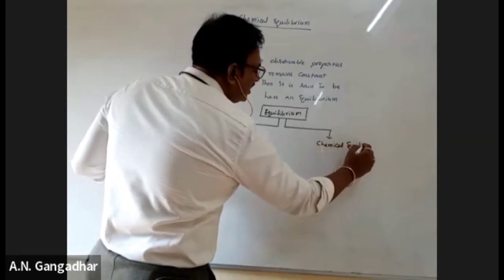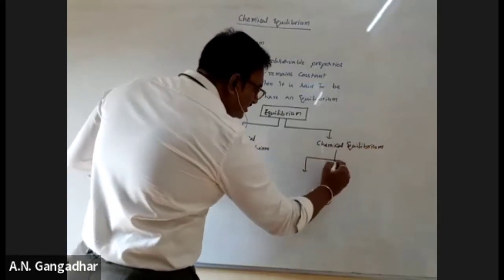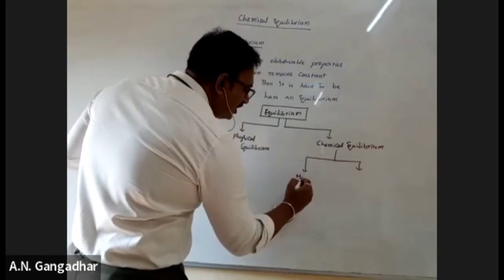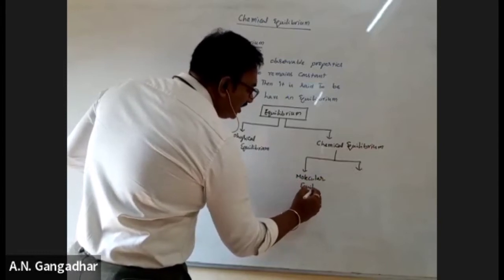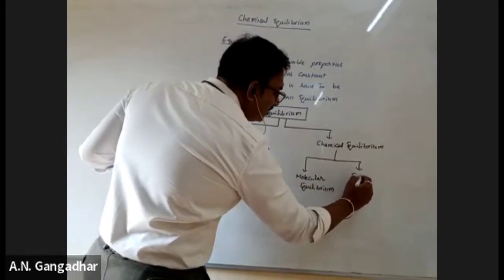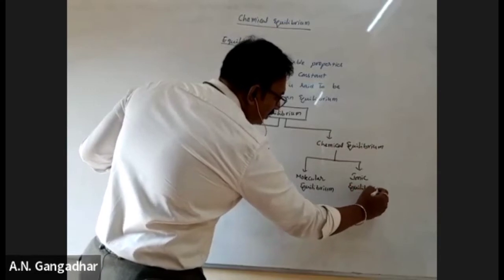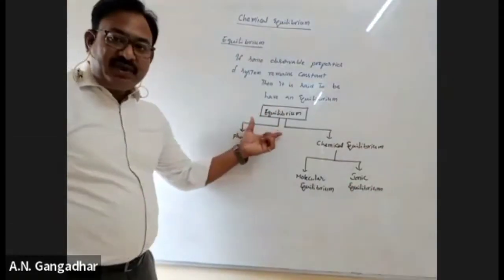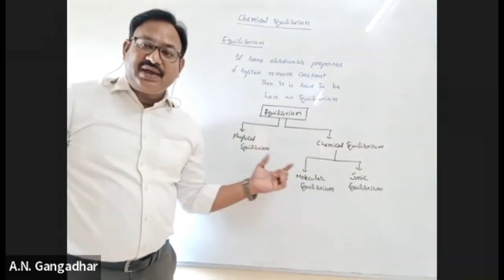Physical equilibrium and chemical equilibrium. Again, chemical equilibrium is of two types: molecular equilibrium and ionic equilibrium.